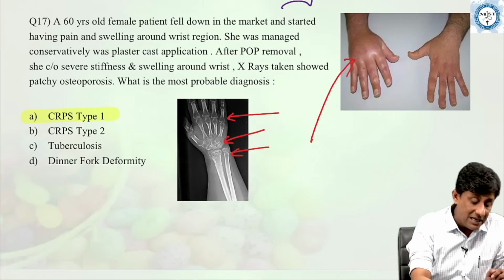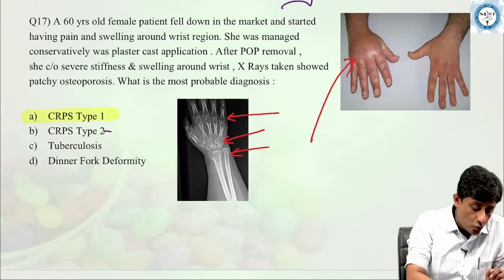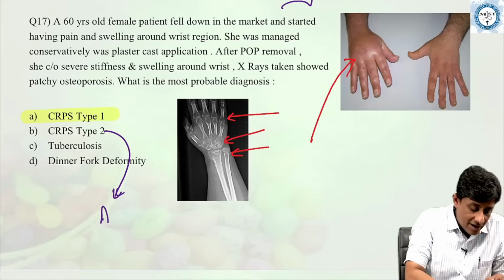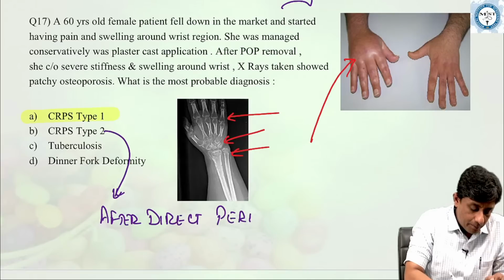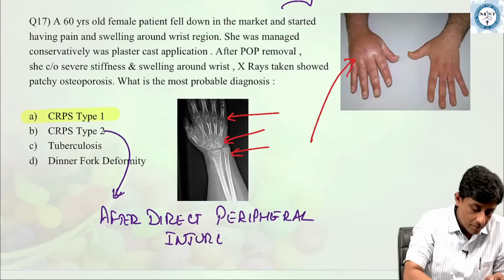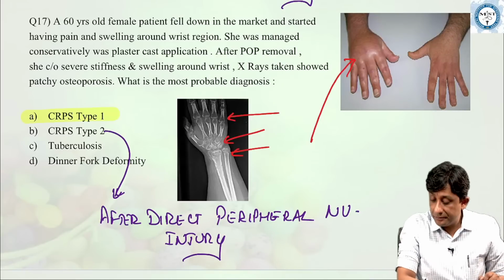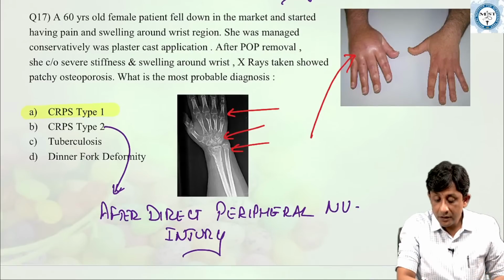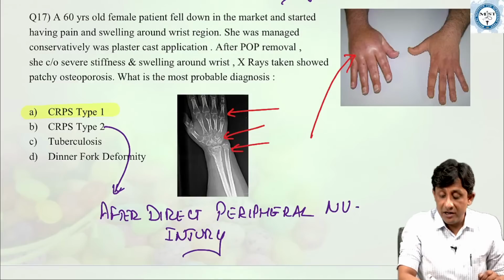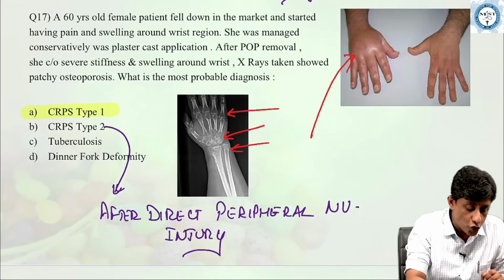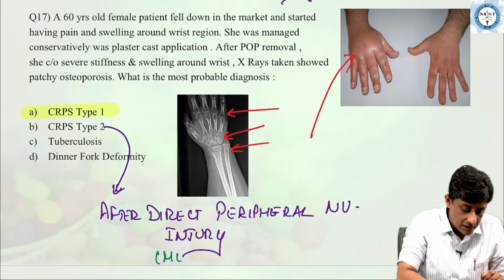Complex regional pain syndrome type 2 develops after a direct peripheral nerve injury, and which nerve is most commonly involved here is the median nerve.